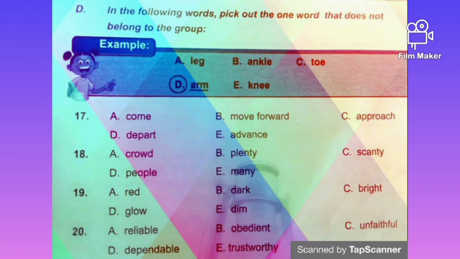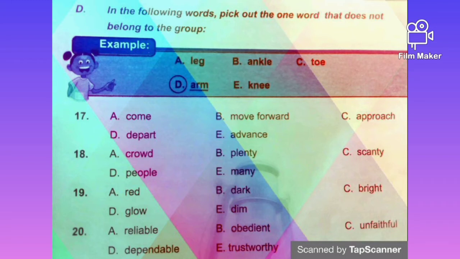So which of these words is the odd one amongst the others? So the underlined one is arm, because the leg, the ankle, the toe, and the knee, they are all in one part of the body except the arm.